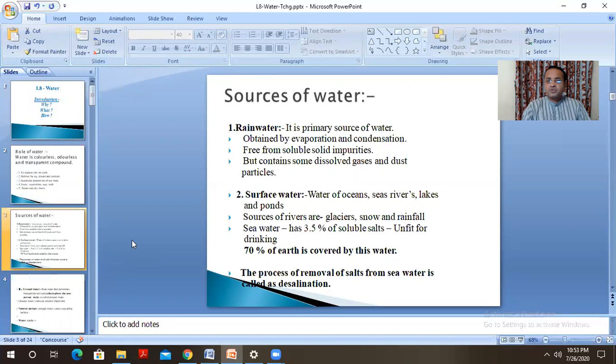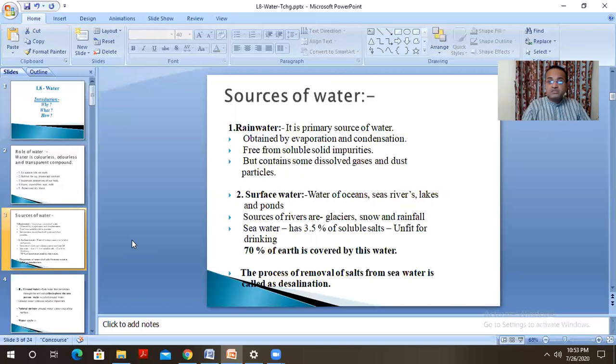Rainwater: firstly, the most important primary source of water on the earth is the rain. How is this rainwater obtained? Yes, by the evaporation of water. Firstly, water undergoes evaporation. When it goes high, it slowly undergoes condensation. And when it condenses, it again comes down on the earth. So, rainwater is obtained by evaporation and condensation, and this cycle continues in the atmosphere.